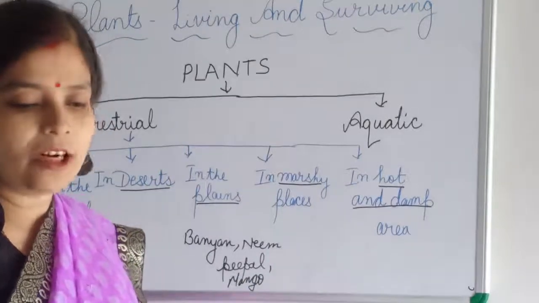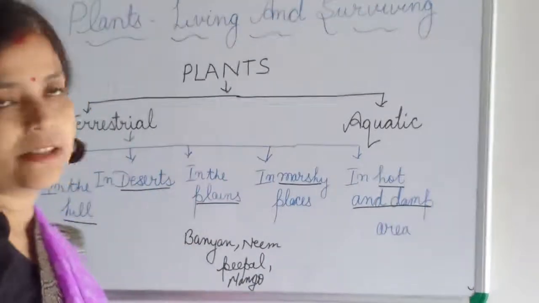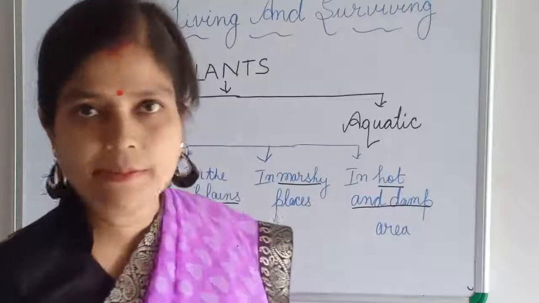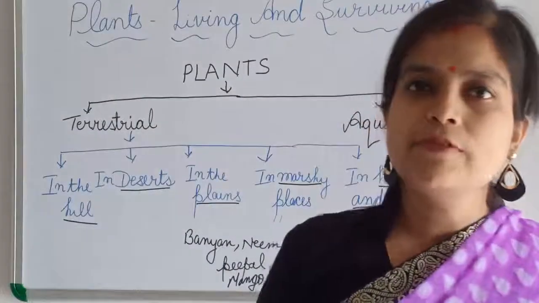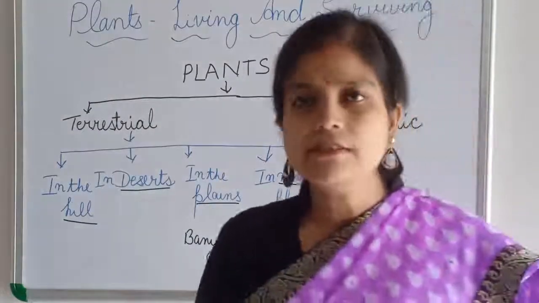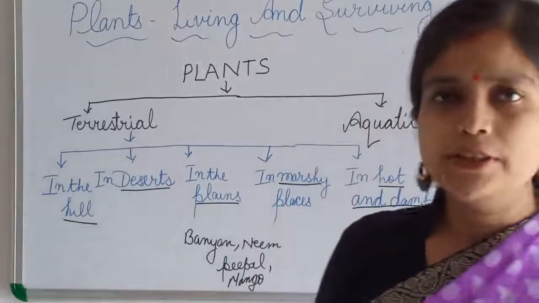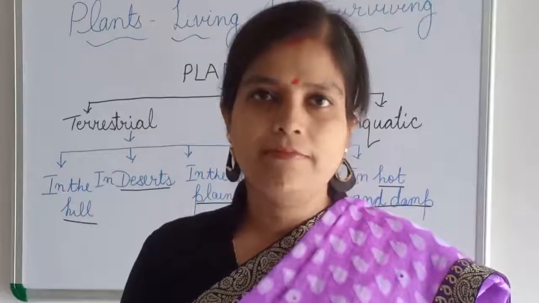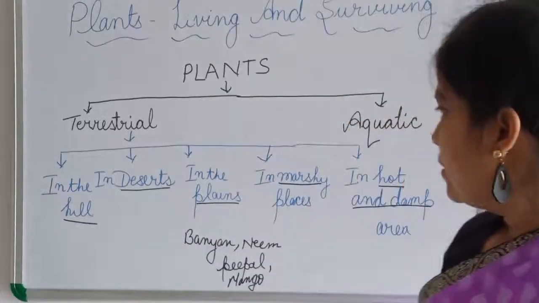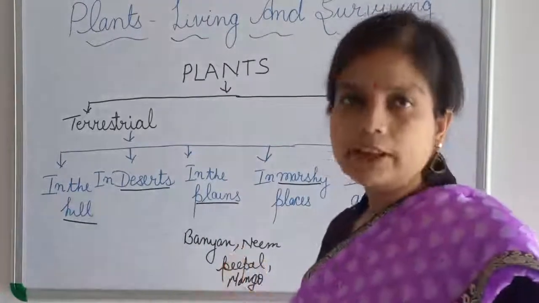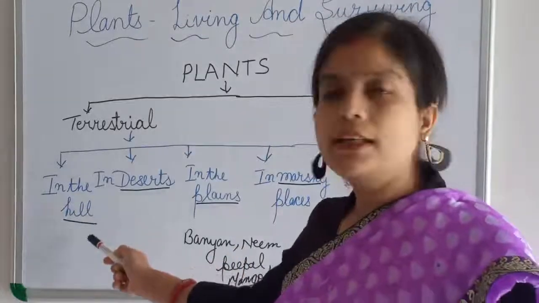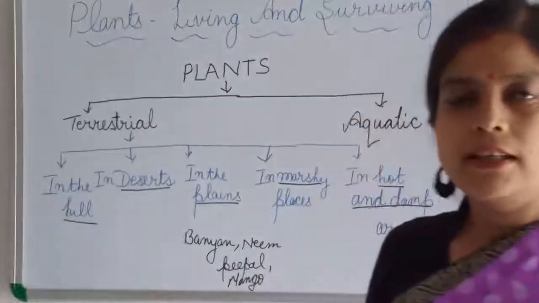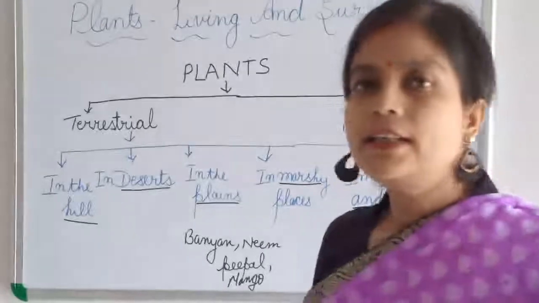So you understand how they are adapted? First, they have broad leaves to keep themselves cool by the process of transpiration. Second, for the winter they shed their leaves to avoid the cold condition. Because they shed their leaves, they are not evergreen plants like the plants in a hilly area. The other name we use for them is deciduous plants.